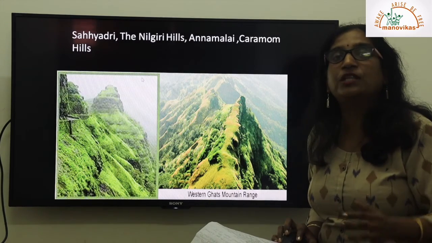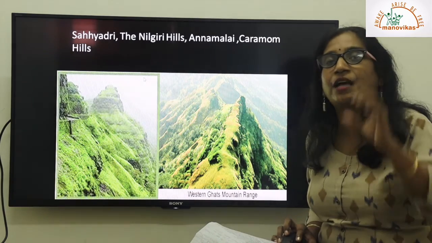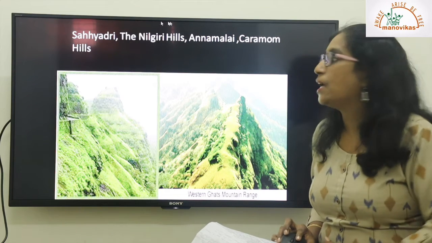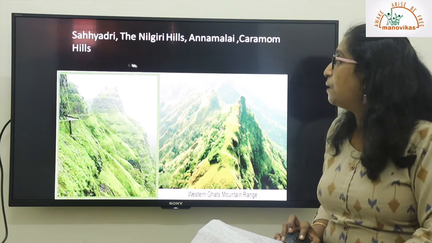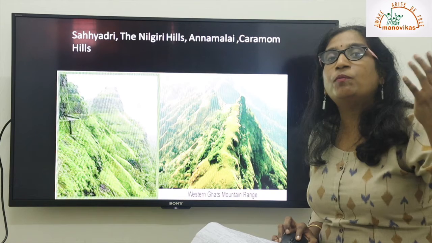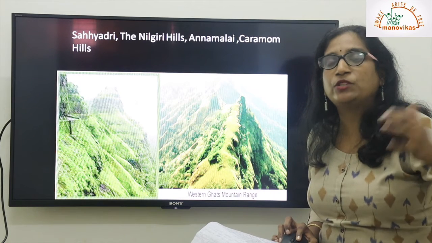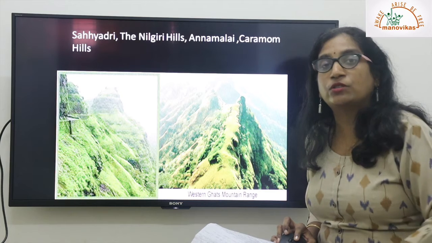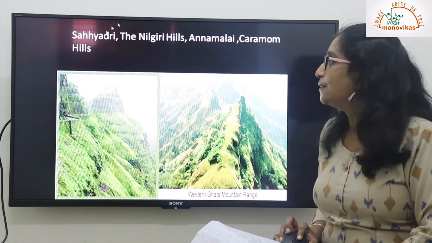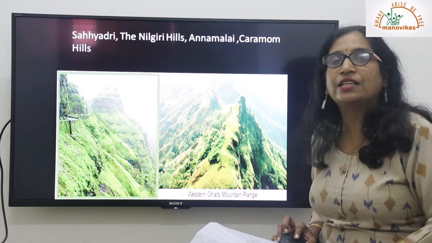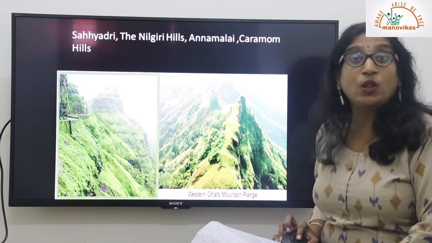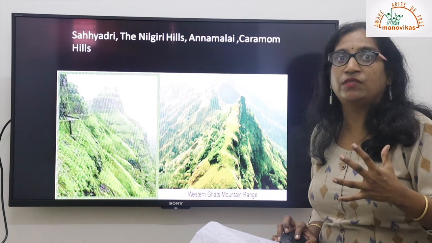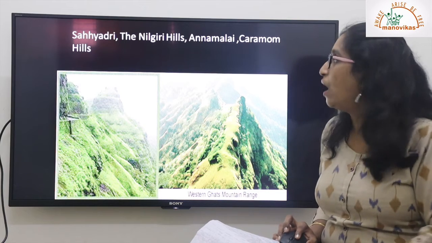Students, these Western Ghats and Eastern Ghats are broken into smaller pieces of land or smaller mountain ranges. Like we have the Sahyadris. You can see the picture of the Sahyadris. If you go to Mumbai via road, you can see the huge Deccan Plateau tracts, and along there you have to go across a huge mountainous region. That's part of your Western Ghats, the Sahyadris. You can see how tall they stand, how green they are, how rich a source of flora and fauna.